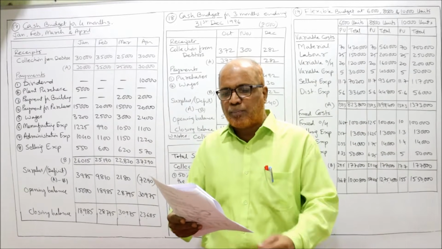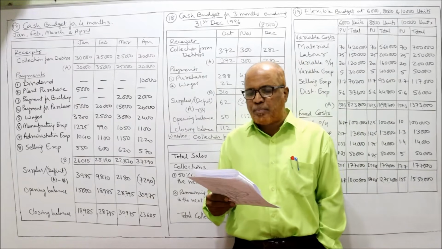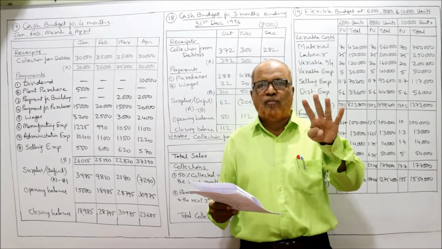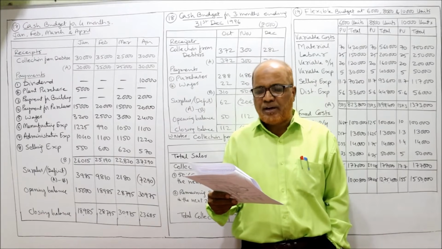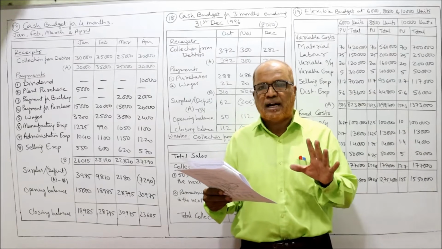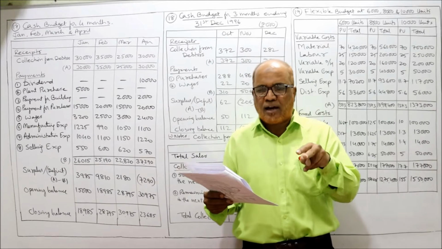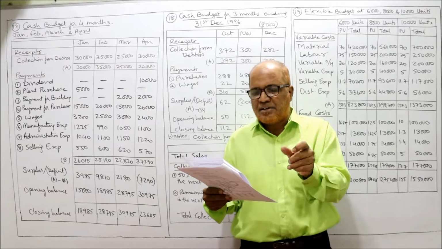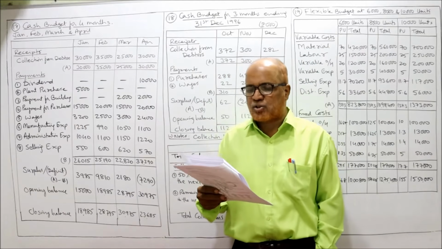I am reading out the 17th problem. From the following forecast of income and expenditure, prepare a cash budget for months January to April. January, February, March, April. 4 months budget we have to make. Months: 1999, November, December. 2000, January, February, March, April. 6 month data is given. 2 month data for last year 1999, November, December, and current year 2000, 4 months data. So credit sales, sales are given, credit sales, purchases are given, wages, manufacturing expense, administrative expense, selling expense.